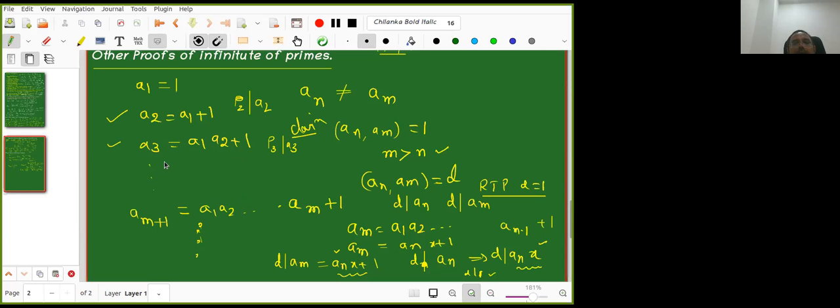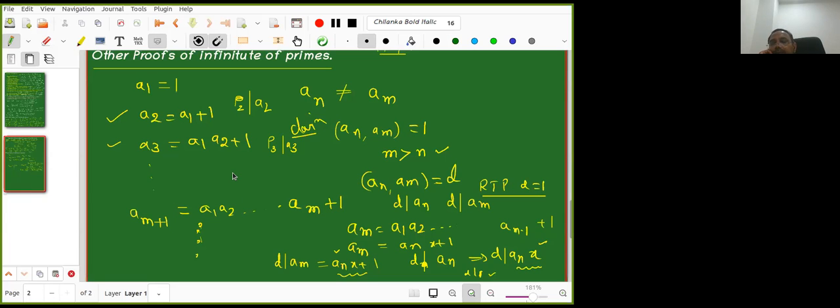Now the GCD of any two numbers is 1, and there are infinitely many of them. Now tell me how primes are infinite. I want to check that at least one of you got the answer.